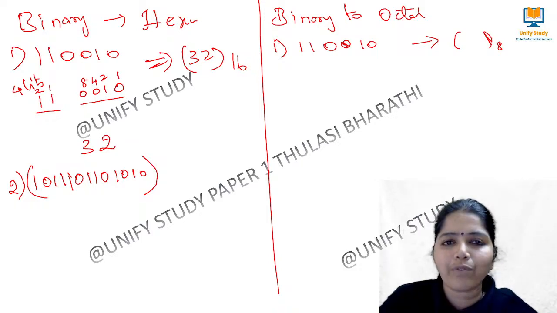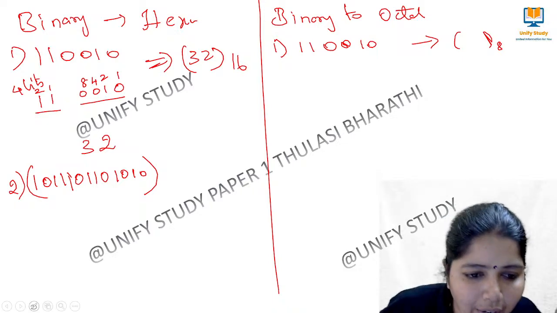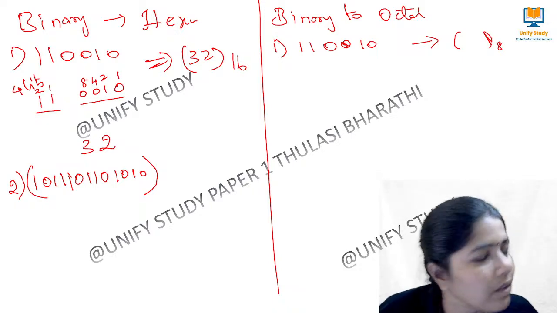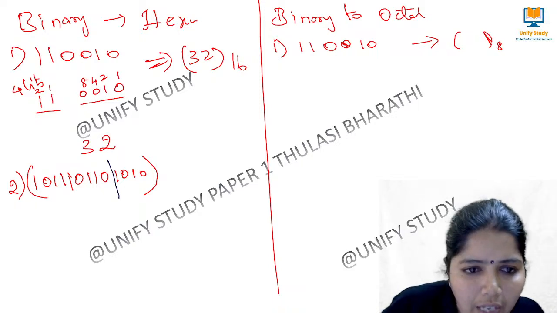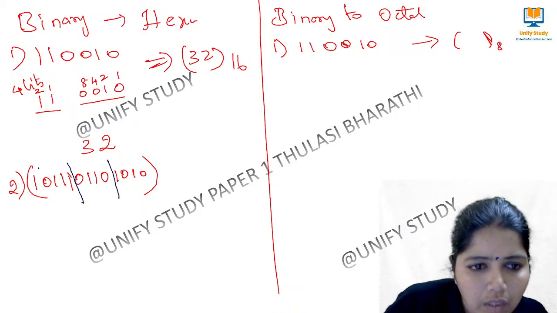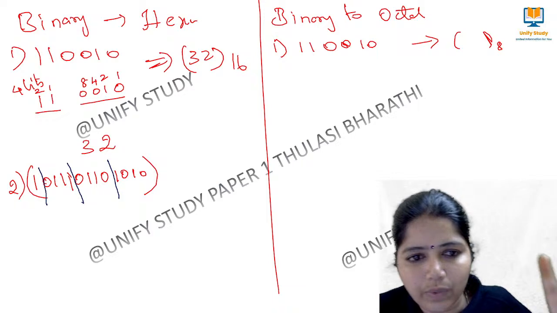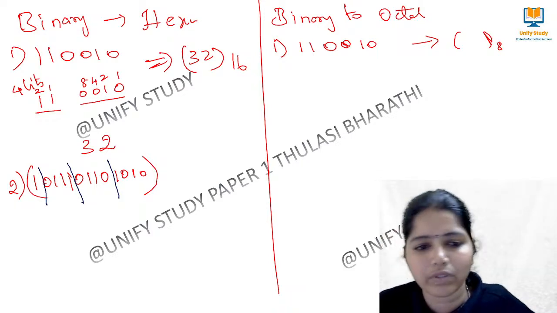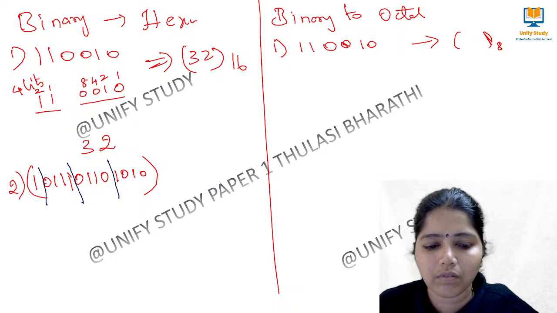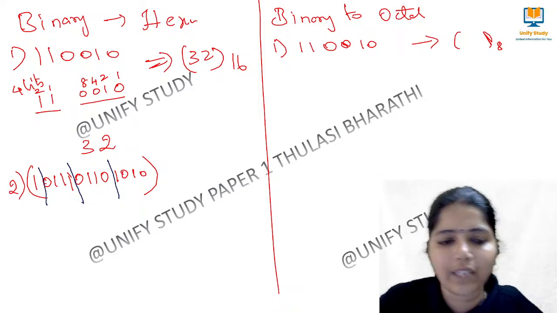So simple, what we have to do, pair it as 4. How to pair it? I will take another ink color. We are going to pair as 4 numbers. A 4 digit group will come. See, check the number.